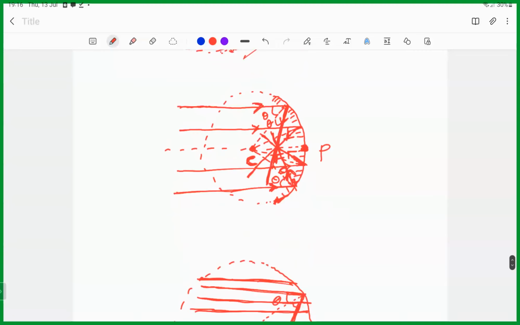Understood this one? Now these rays are coming from where? Infinite. So to show infinite, we need to show the dotted rays at some point. Dotted means going on. So they are coming from infinite.